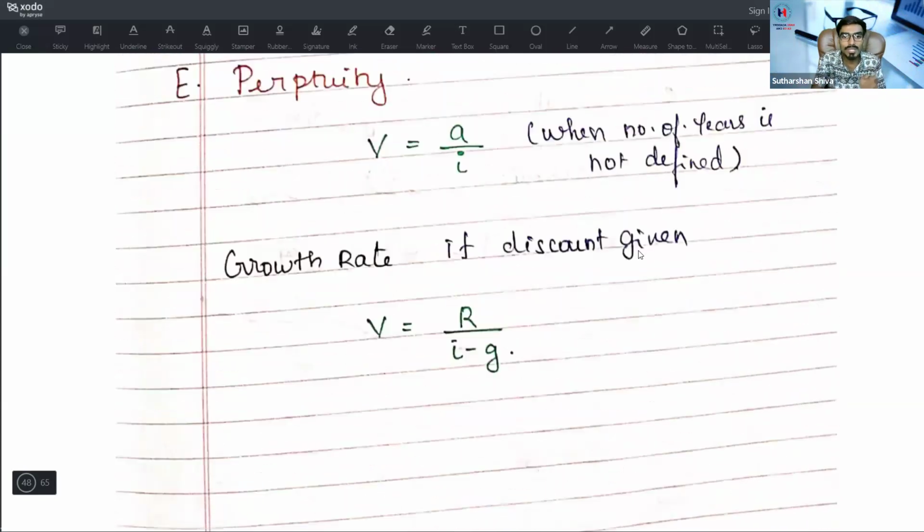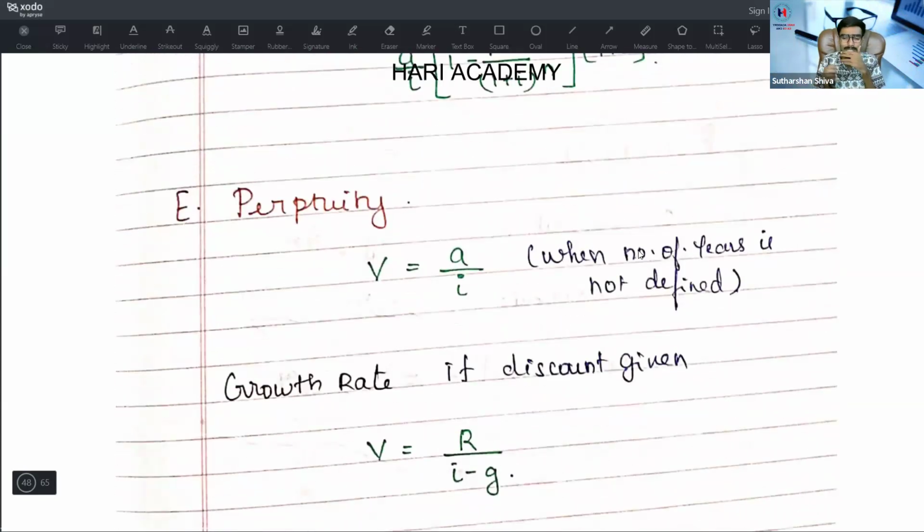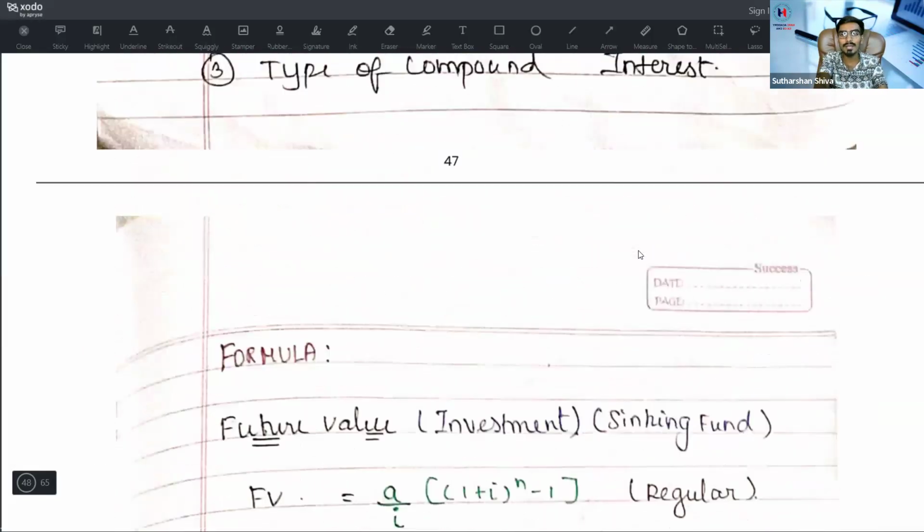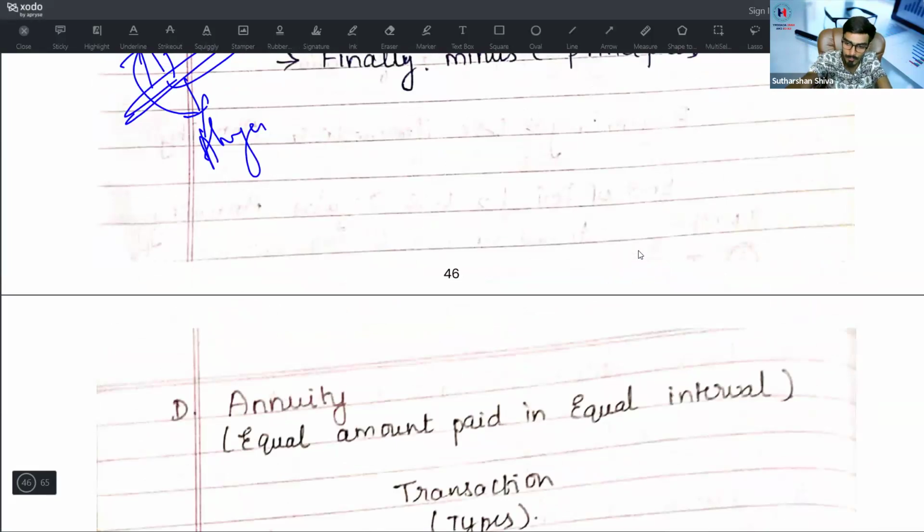What is meant by perpetuity? Perpetuity is when the number of years is not defined at all. When the number of years is not given, V is equal to A divided by i, that is annuity divided by interest. What about the growth rate? If the growth rate is given, V is equal to R divided by i minus g, that is, the rate divided by i minus g. That's it, we have ended this rapid revision of formulas.